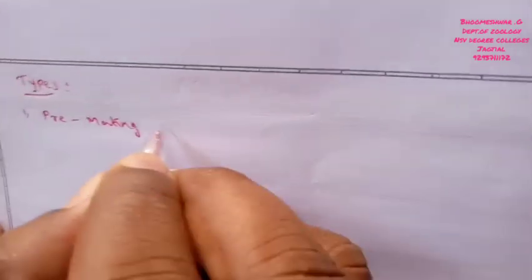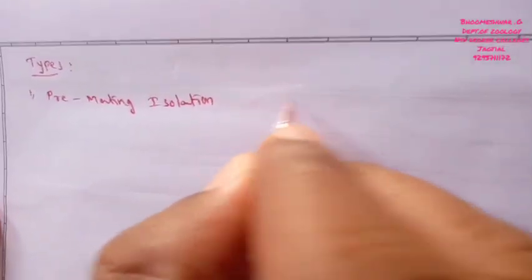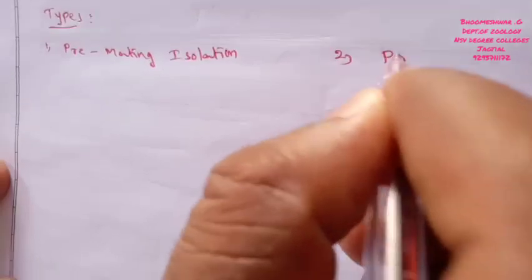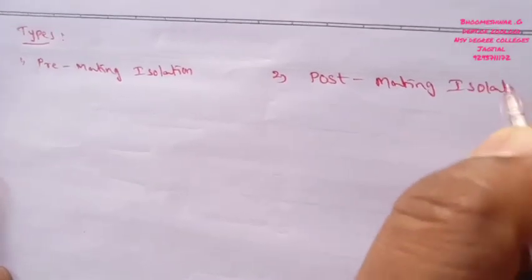So the first one we discuss is pre-mating isolation, and the second one is post-mating isolation.